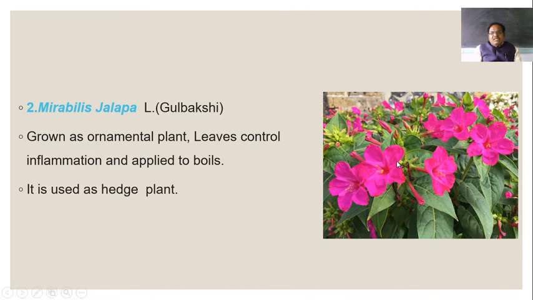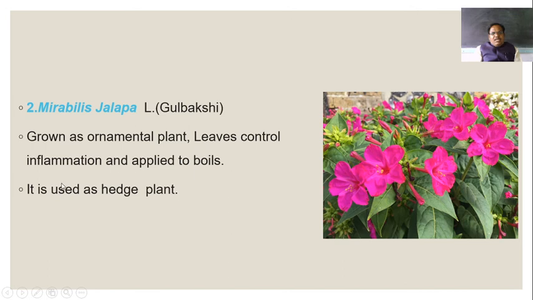Then the next plant is Mirabilis jalapa, which is known as Gulbakshi in Marathi. It is grown in gardens, in parks, in front of houses, near temples, as an ornamental plant, because this plant has yellow colored flowers, this plant has white colored flowers, this plant has pink colored flowers, this plant has mixed colored flowers. So due to its flowers, they are cultivated in gardens and parks as an ornamental plant.